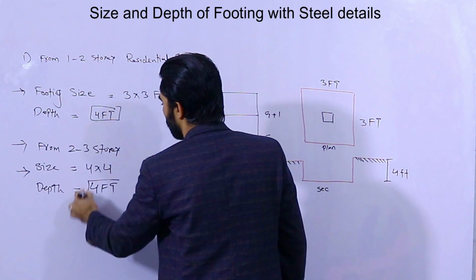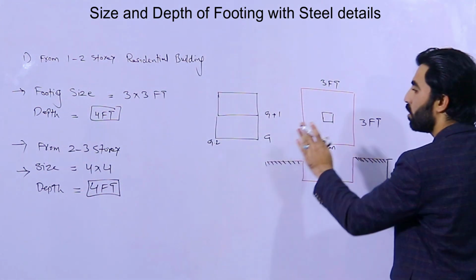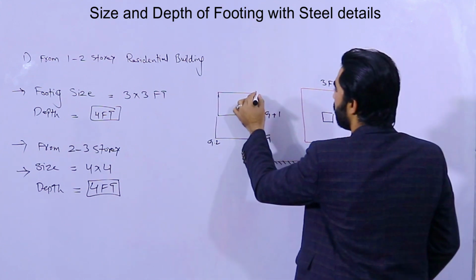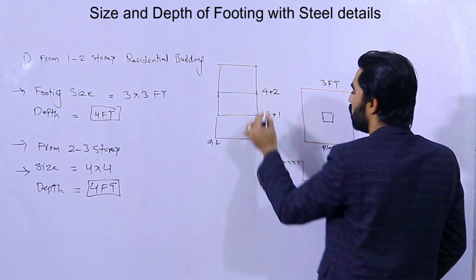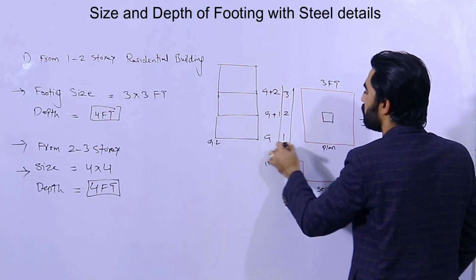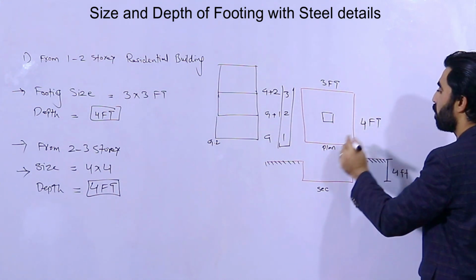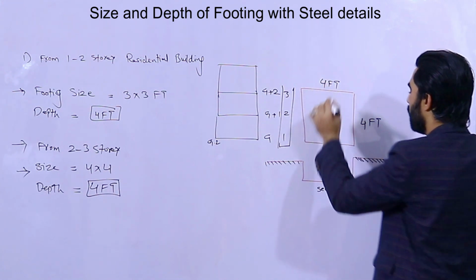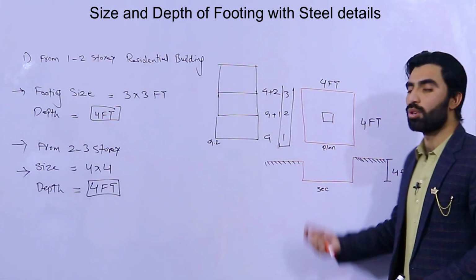So 4 feet depth is also okay for 2 to 3 story. It means on top of this we will construct the other one. So this is G plus 2, it means 1, 2, 3, a 3 story building. In this case the size of the footing should be 4 by 4 feet, and the depth should also be 4 feet, as I discussed for 1 to 2 story.